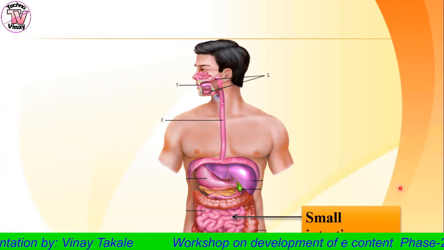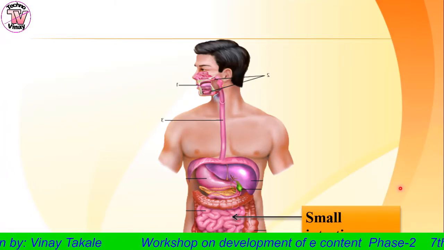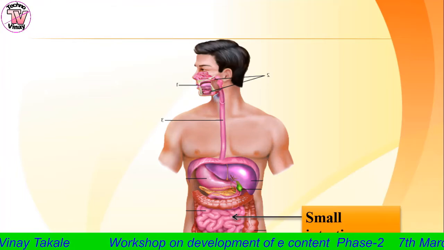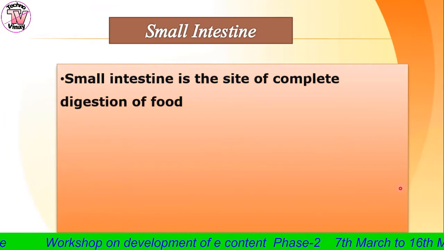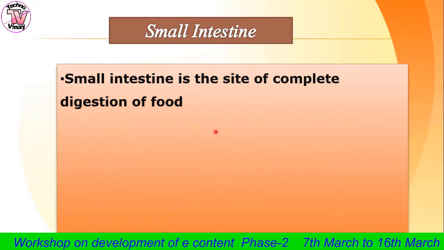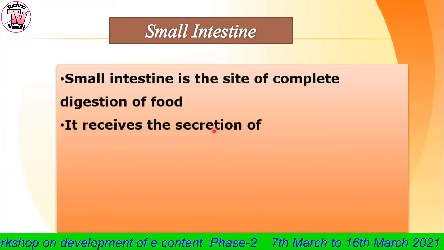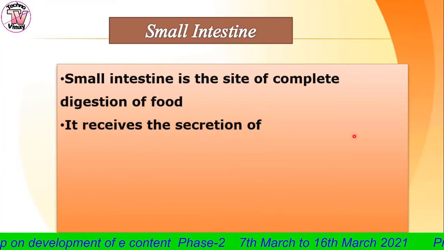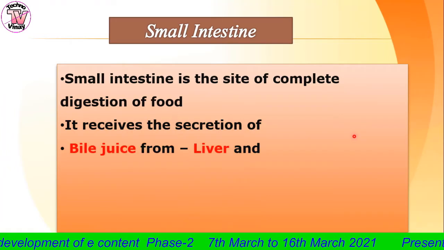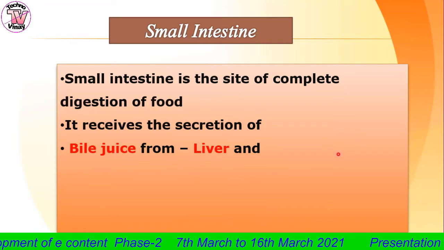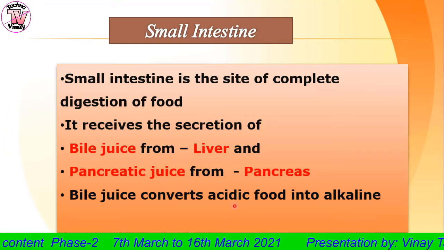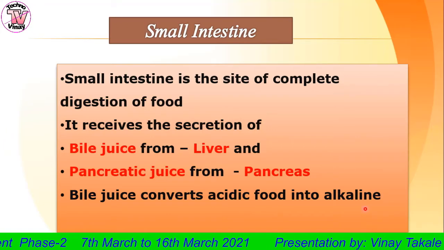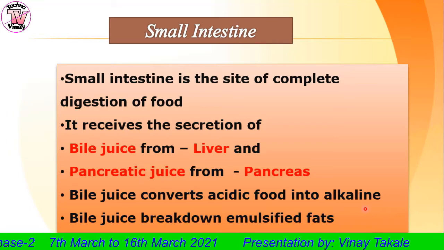So from the stomach, the food is now taken into the small intestine, the first part of the small intestine. The small intestine is the site of complete digestion of food. It receives secretion of bile juice from the liver and pancreatic juice from the pancreas. So bile juice converts acidic food into alkaline. So bile juice breaks down emulsified fats.